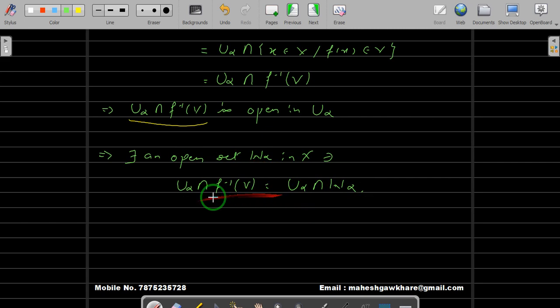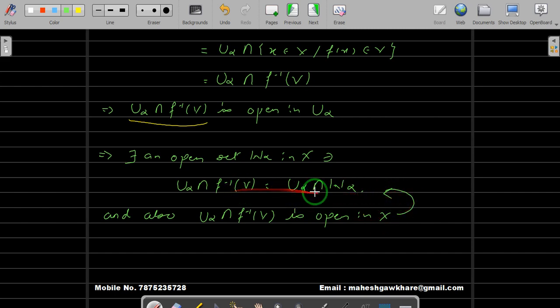And we say that, hence, also U alpha intersection f inverse of V is open in X. This is because of this. Why? Because this can be written as U alpha intersection W alpha.